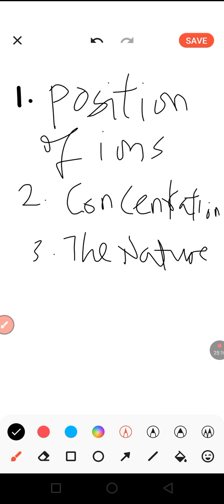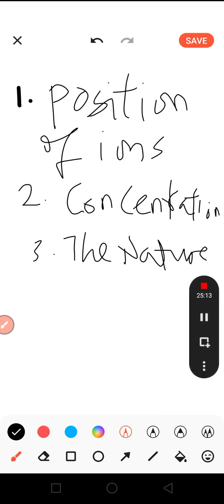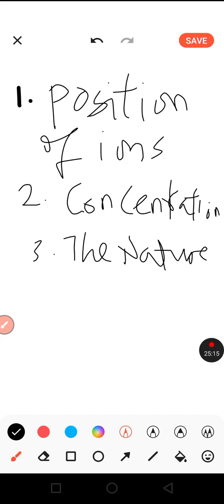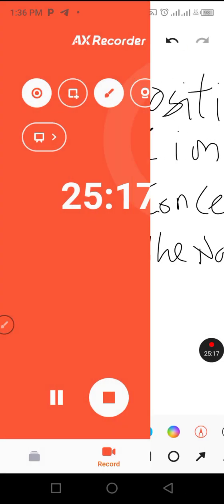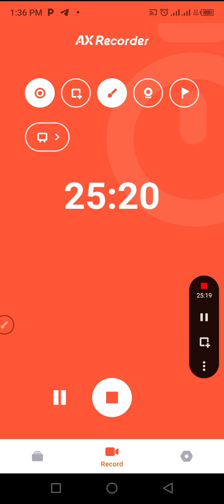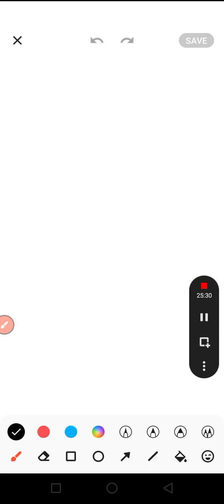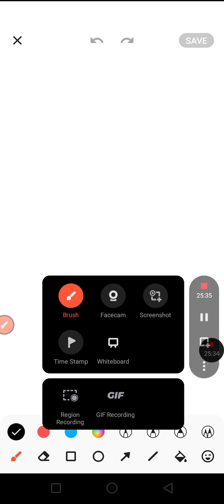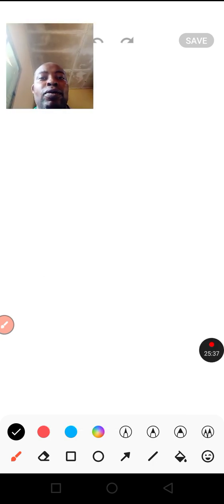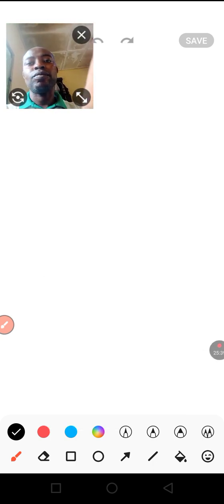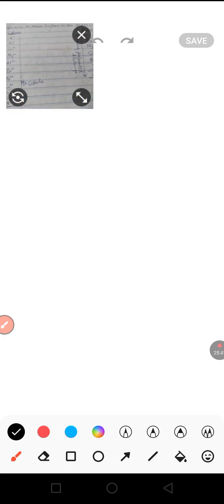Now we pick them one after the other, as we look at how the factors affect the selective discharge of ions. The first one we'll be looking at is the position of the ion in the electrochemical series. There is a list of ions which we refer to as the electrochemical series.